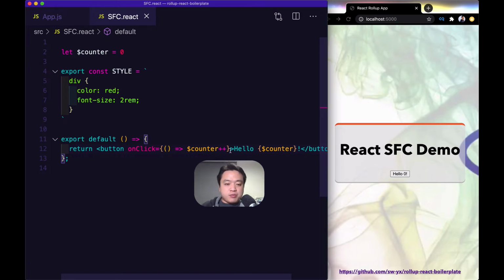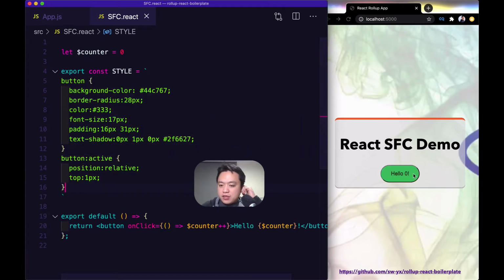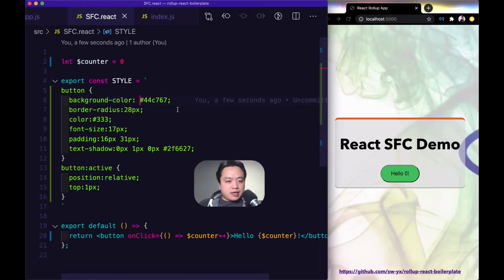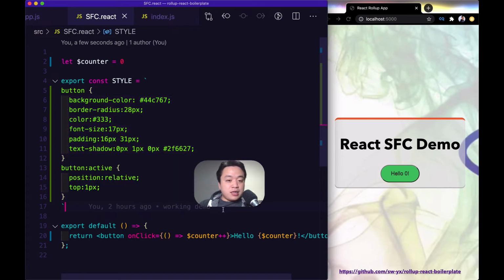I don't like the way this button looks, so instead of leaving the file, I'm just going to go up to where the style's already defined and change it from within the same file. And if I save, that should look like a much nicer button that I have over here. Now these styles are static, and if I wanted to make them a little bit more dynamic and use some CSS and JS, I might have to swap out tooling, install a bunch of libraries, and that's a whole thing. But if I build them right into the compiler, then I don't have to make that choice. The compiler can just understand what I'm trying to do.